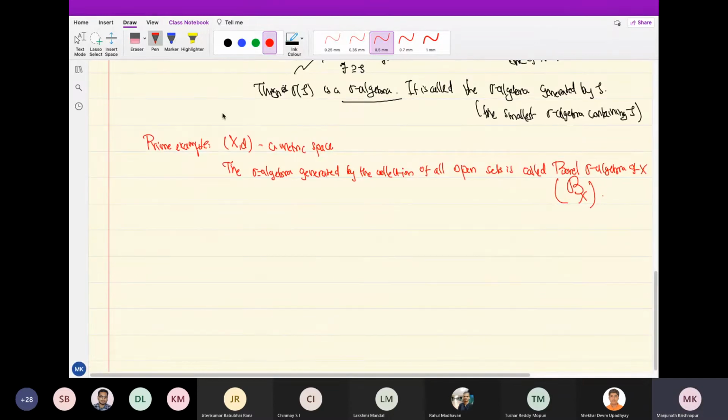So the smallest sigma algebra which contains all open sets is called the Borel sigma algebra and it is denoted B_X. So that is the thing.